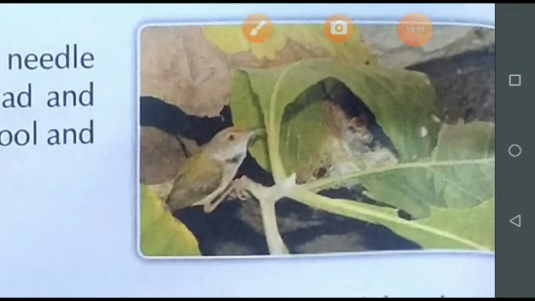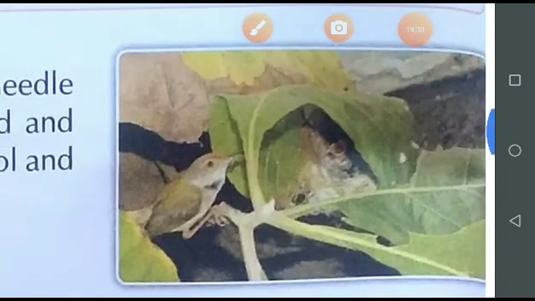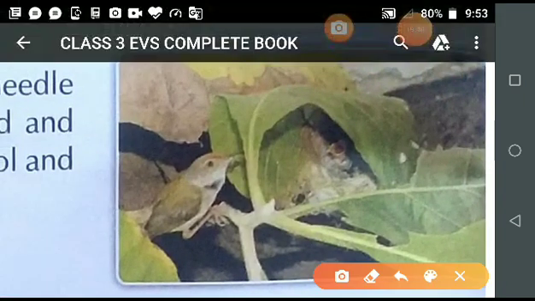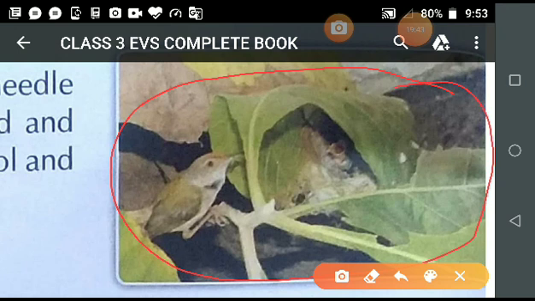First of all, student, observe the picture. This is the picture of a tailor bird. Is it clear?